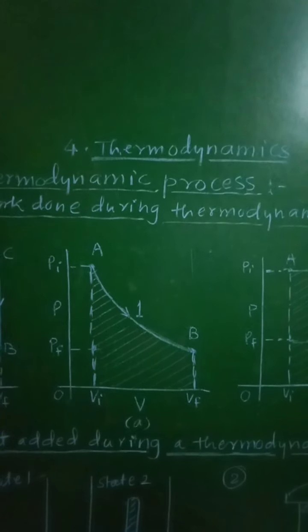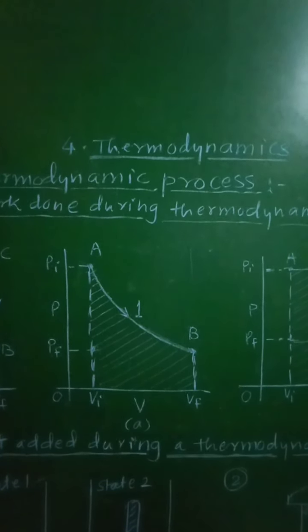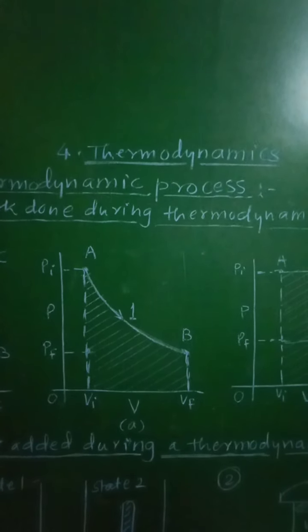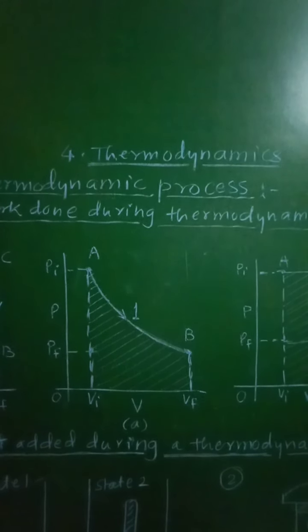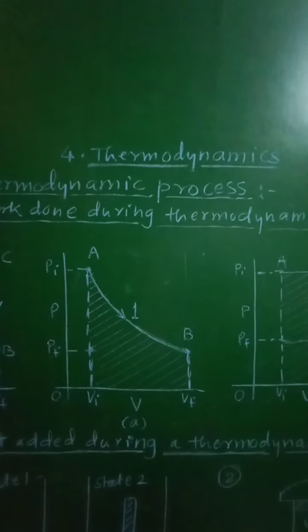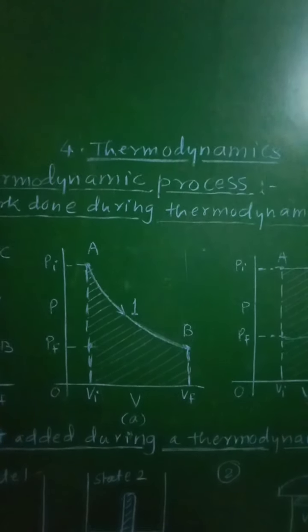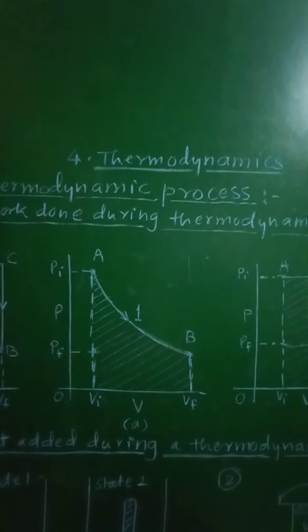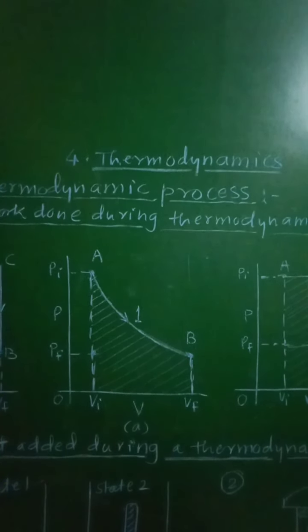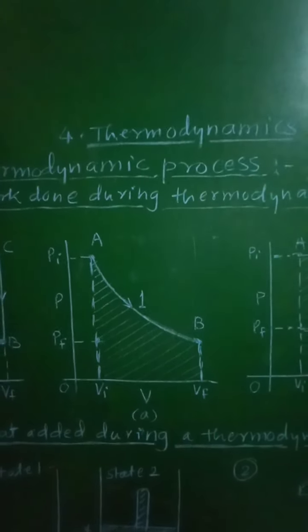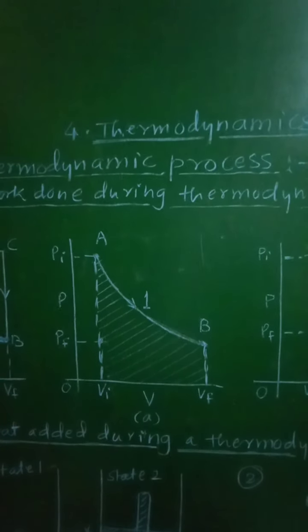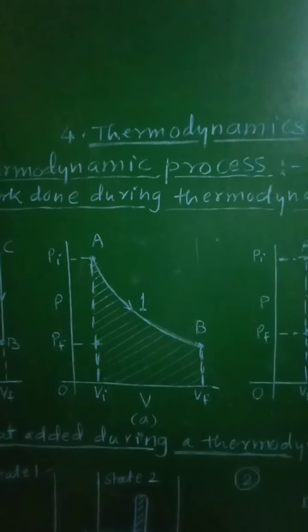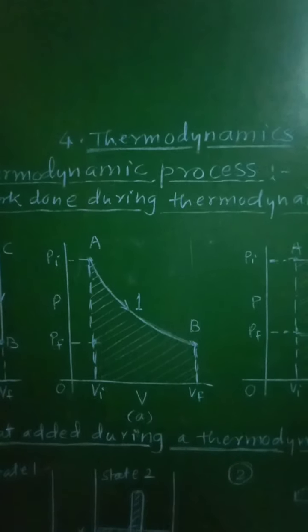Such process in which the changes in the state variables of a system occur very slowly are called as quasi-static systems. So, the process in which the changes in the state variables of a system occur very slowly, such types of systems are called as quasi-static systems.